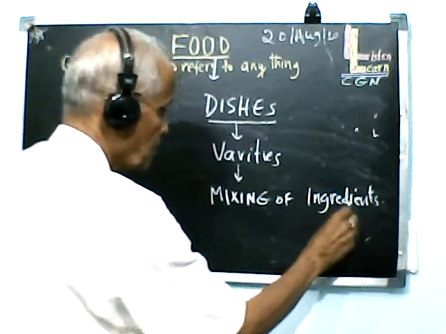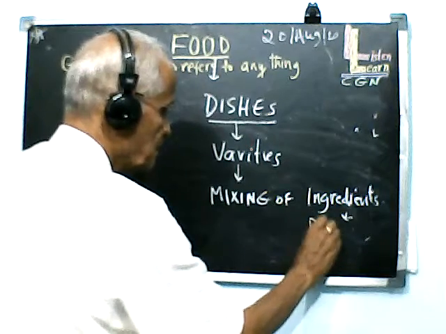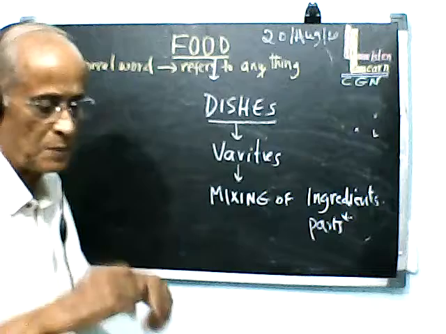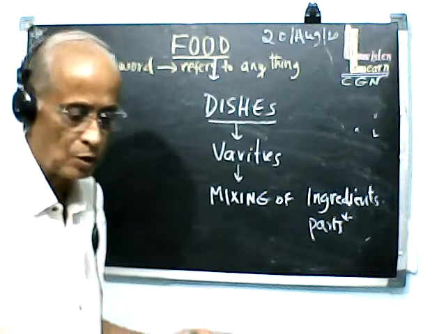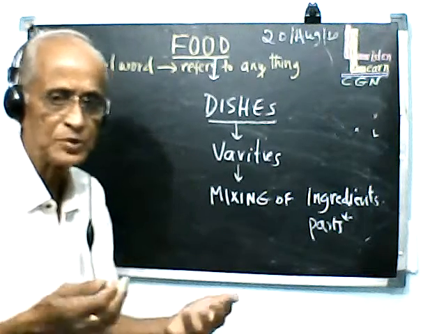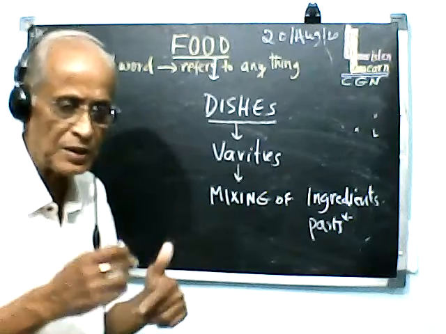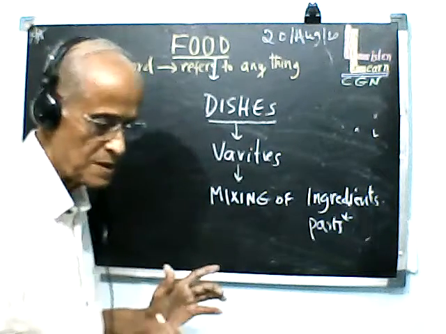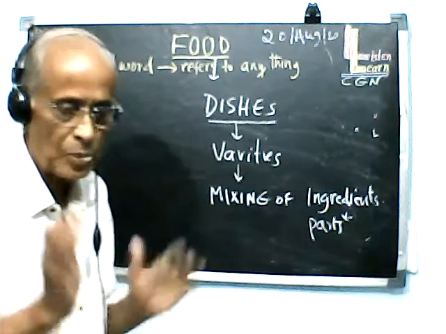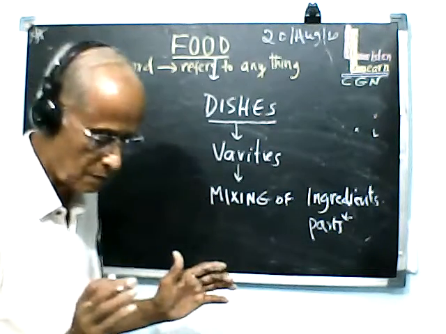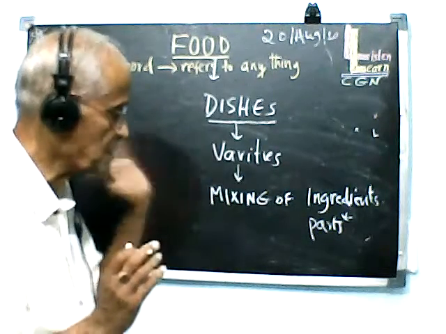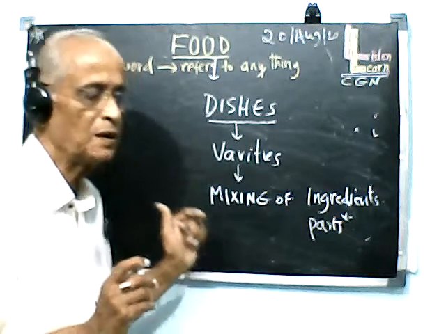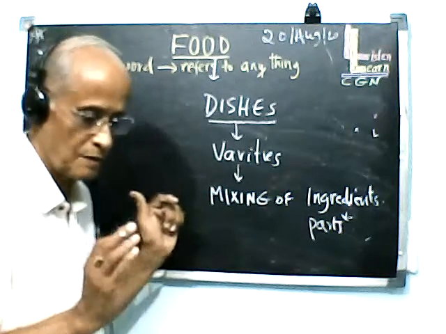Ingredients means parts, different parts. You may mix rice, you may mix vegetable, you may mix oil, you may mix anything in that. But in each of the food items, water is a very, very important ingredient. Okay, we will try to end up this portion here.